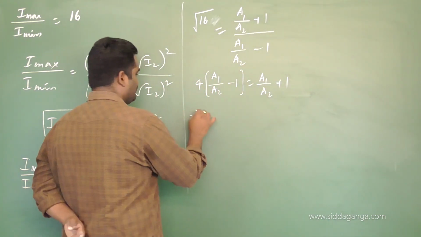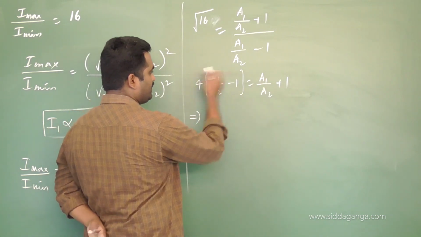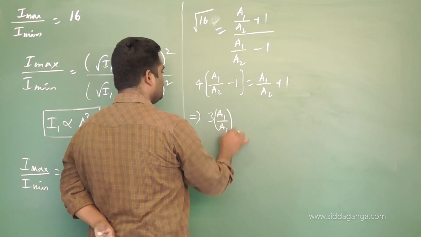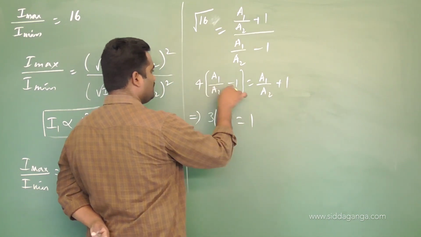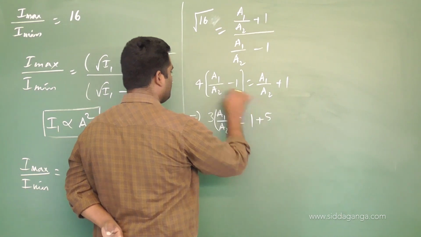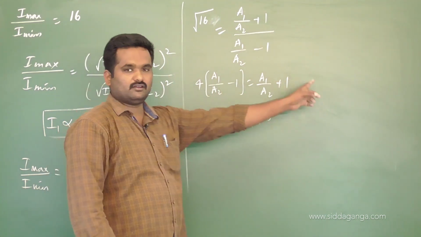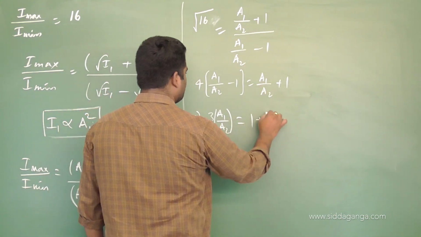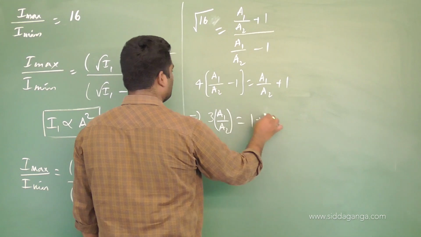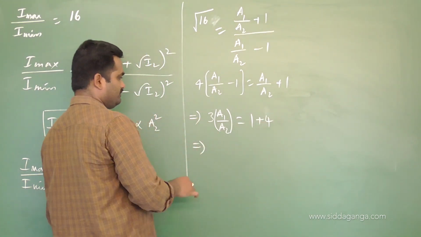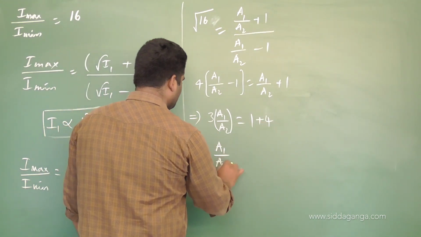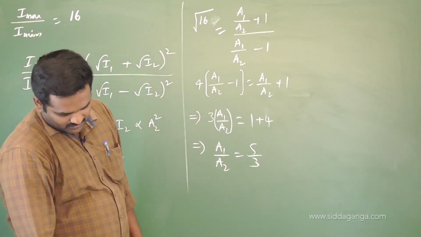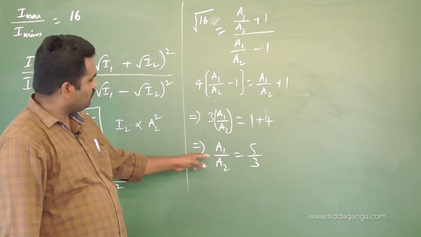Cross multiply this and see what you will get here now. This is A1 by A2, you bring it to the other side, it will become what? 3A1 by A2 equals, on the other side we have 1 minus 4. Sorry, this minus 4 if it goes to the right hand side it will become plus. So 4 plus 1, what? 5. Then the A1 by A2 value will be equal to how much now? 5 by 3. What are the values given there? 5 is to 3. Fourth option you have to take.